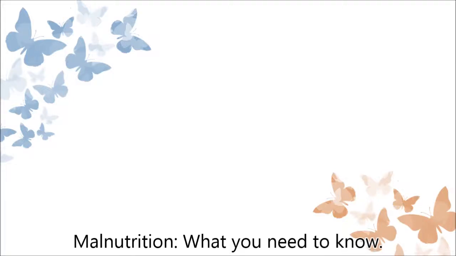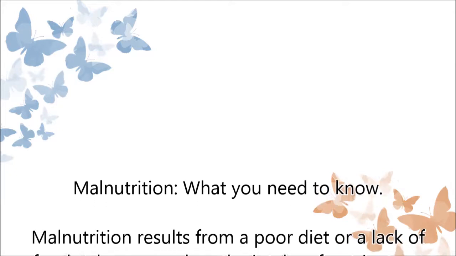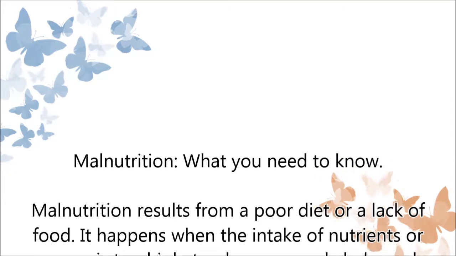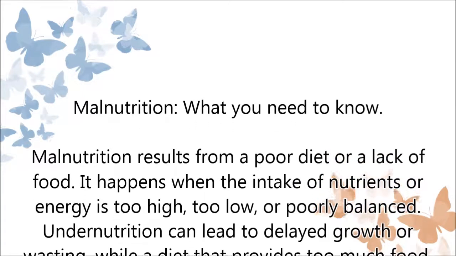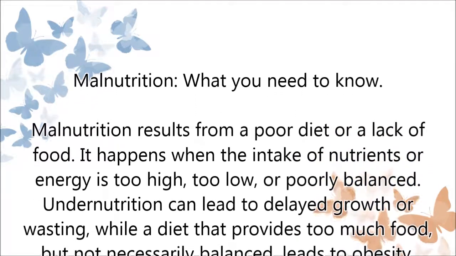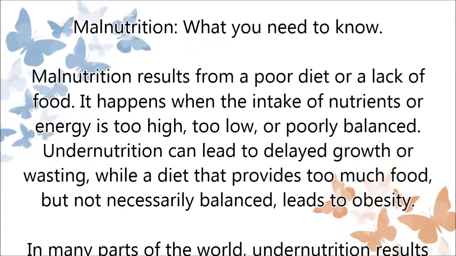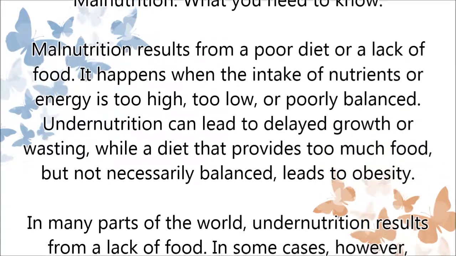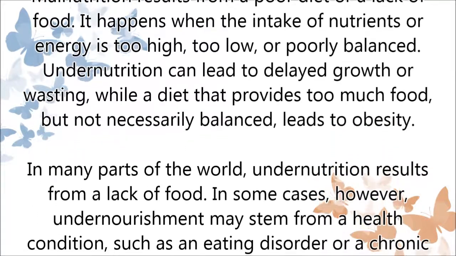Malnutrition, what you need to know. Malnutrition results from a poor diet or a lack of food. It happens when the intake of nutrients or energy is too high, too low, or poorly balanced. Undernutrition can lead to delayed growth or wasting, while a diet that provides too much food, but not necessarily balanced, leads to obesity.